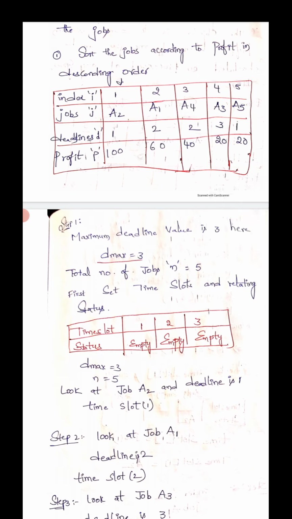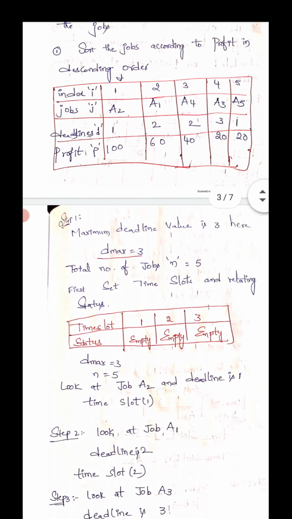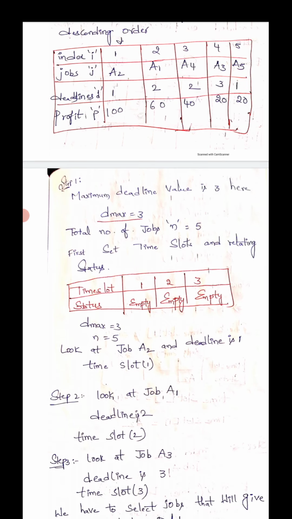The deadline is 2, so time slot is 2. Next, step 3, look at job A3. The deadline is 3, time slot is 3.